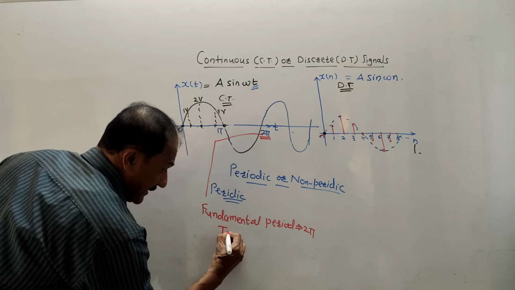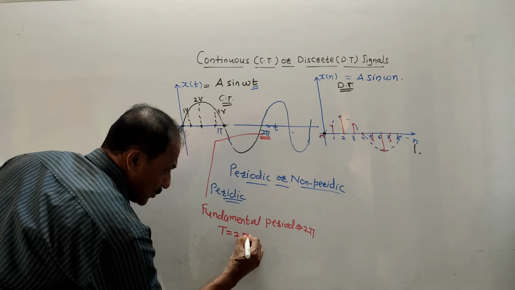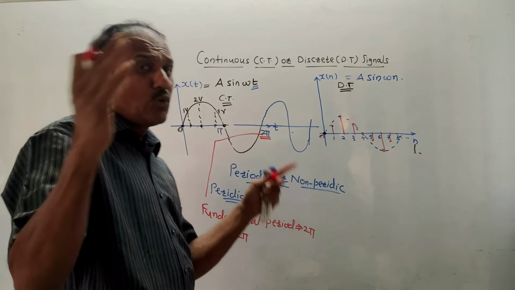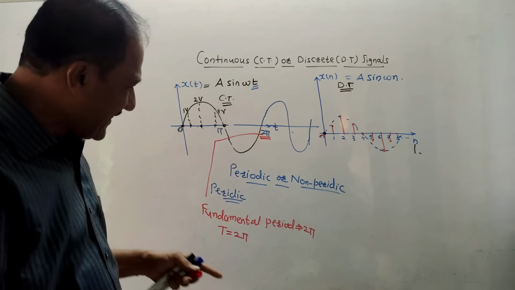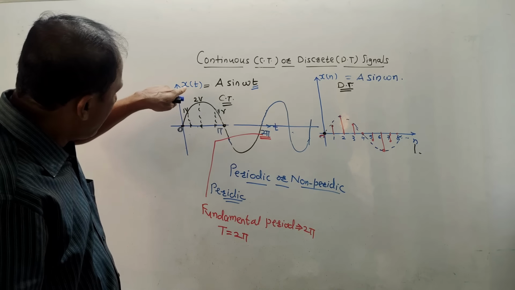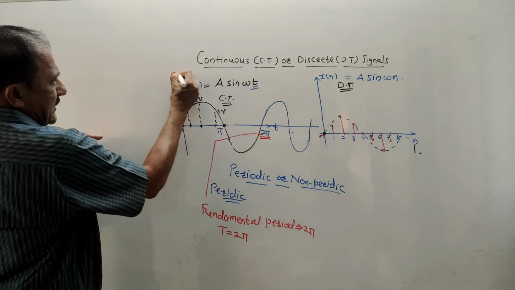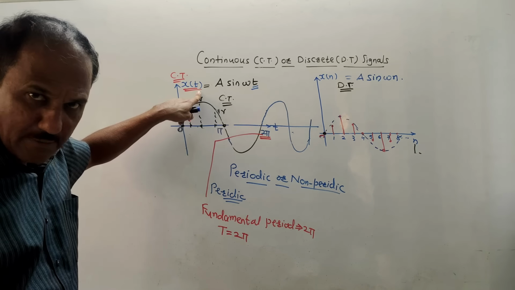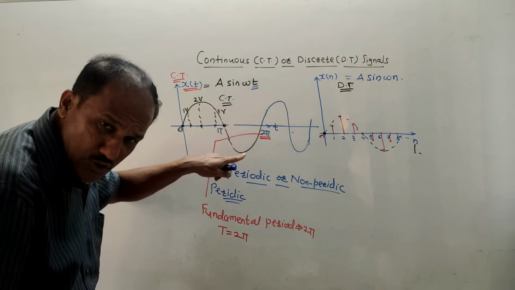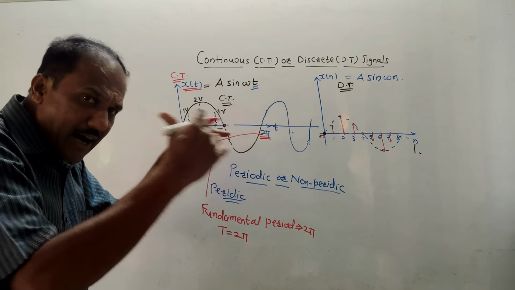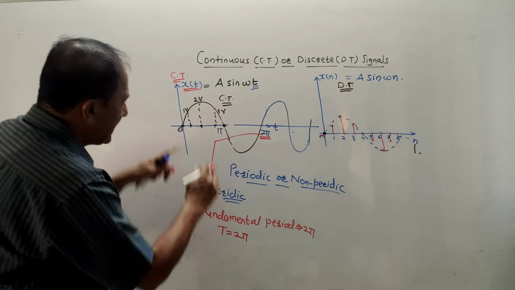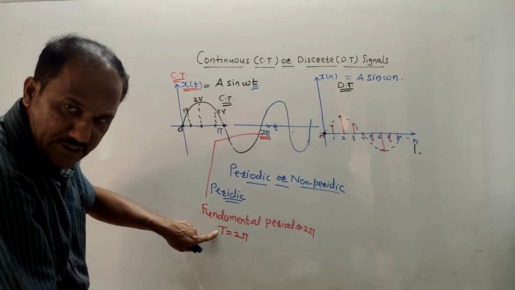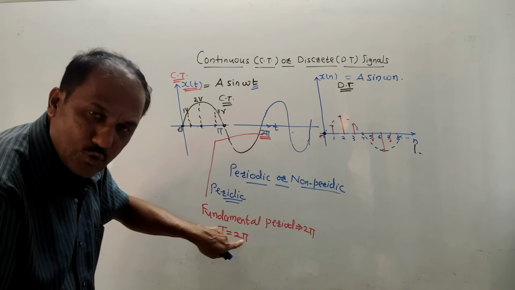Notation is capital T. So capital T is equals to 2 pi. Again, throughout this subject there are many notations, but you have to remember it logically. Make the thing simple. It is CT signal, that is continuous time signal, which is represented by x of t. Small t is the basic notation. In case of periodic signal, the period after which signal repeats is denoted by capital T. Since there is a small t, I am using notation capital T. So capital T is equals to 2 pi.